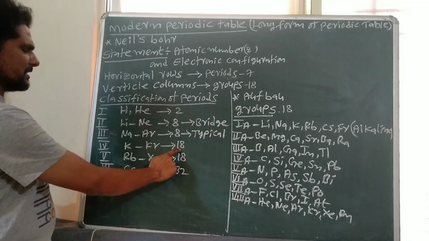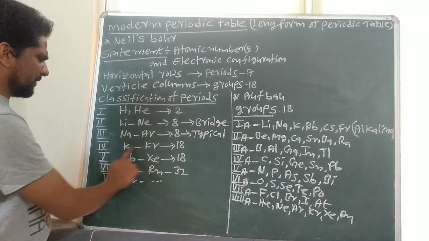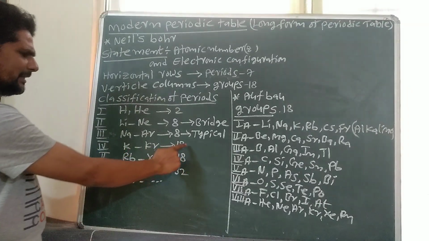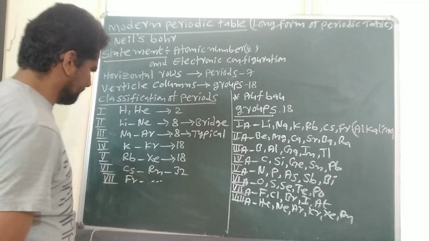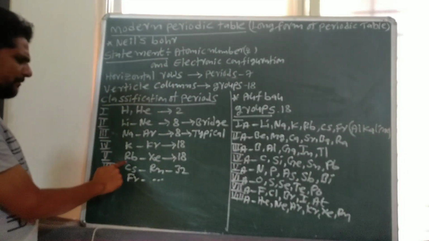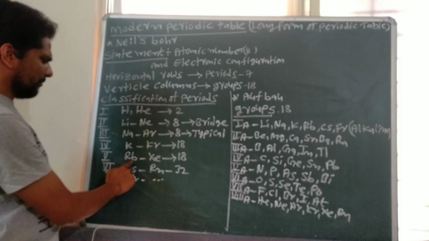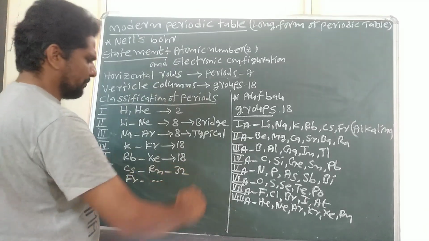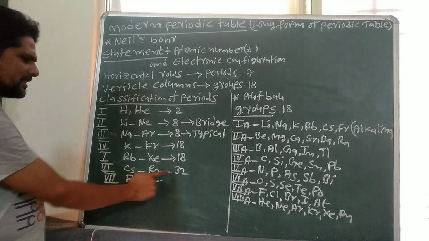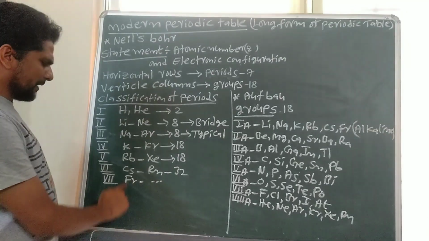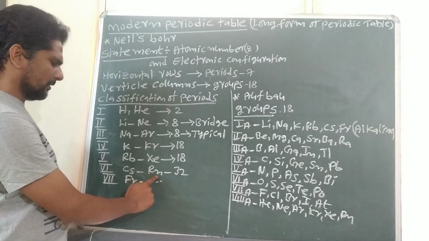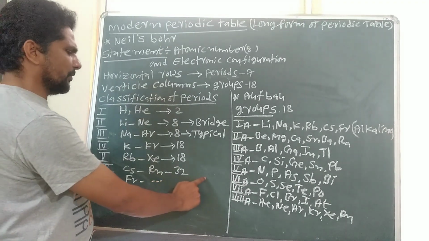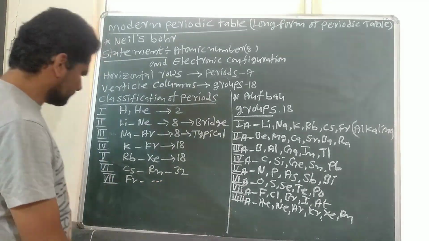The fourth period consists of 18 elements from potassium to krypton, called the first long period. The fifth period consists of 18 elements from rubidium to xenon, called the second long period. The sixth period consists of 32 elements from cesium to radon, also known as the longest period.